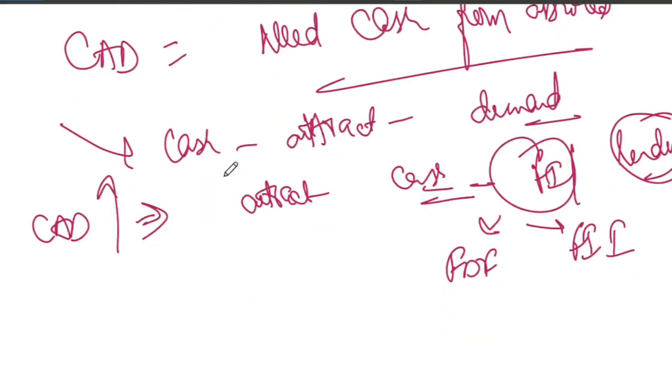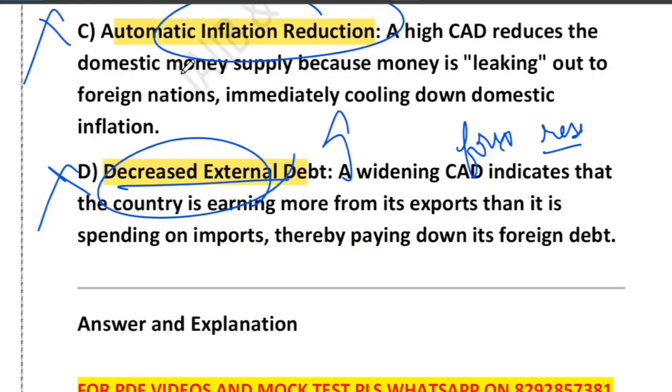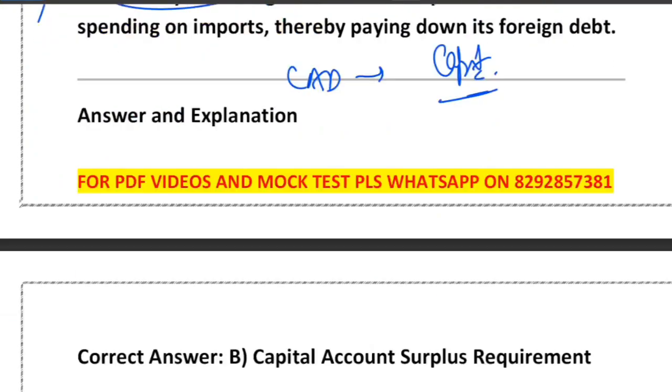So what we learned from this discussion is that CAD means India is spending more foreign currency compared to its earning. It means buying is more than earning. So BOP, the balance of payment, must balance. CAD must be funded by the capital account inflow. So how to fund this CAD? It must be funded by the capital account inflow. Higher CAD, rupee depreciates, external borrowing plus FDI, FII. I think we have repeated this several times.